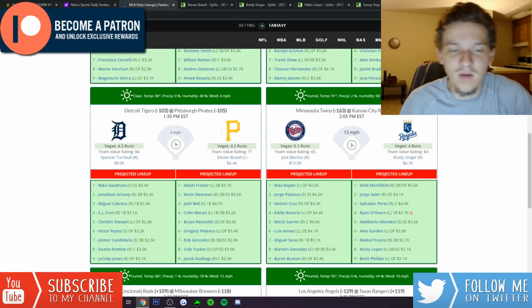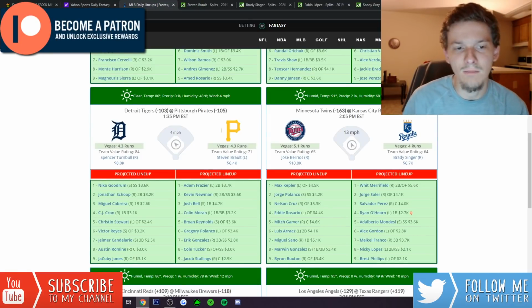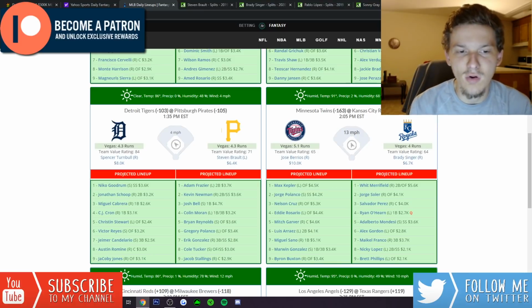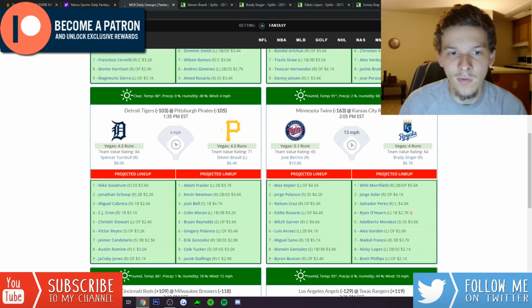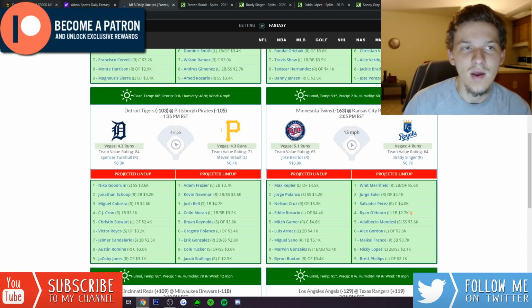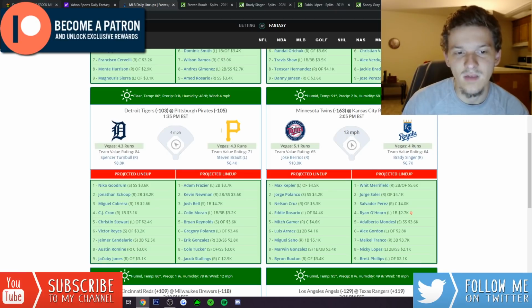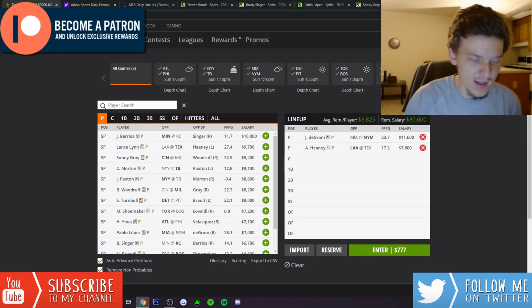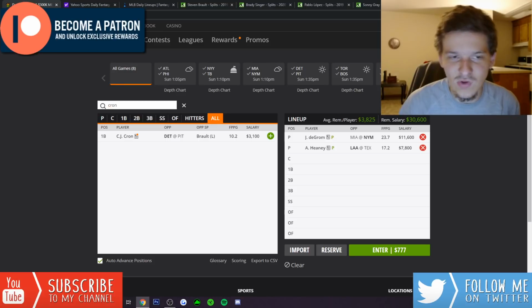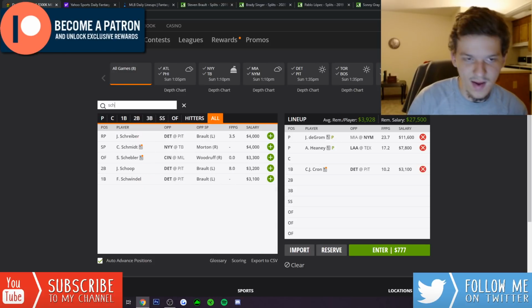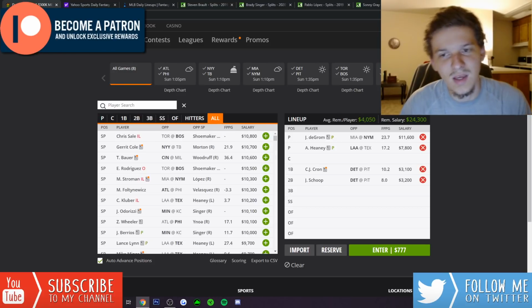I know the Tigers don't have a ton of good hitters in their lineup, but Jonathan Schoop and CJ Cron are 2 guys that actually have great numbers against left-handed pitching. Both those guys hit left-handed pitching very well, and they are insanely cheap on DraftKings. Jonathan Schoop's only $3,200. CJ Cron's only $3,100. I like both of them as value plays today, especially because I want to pay up for DeGrom. I got to get some value in there.